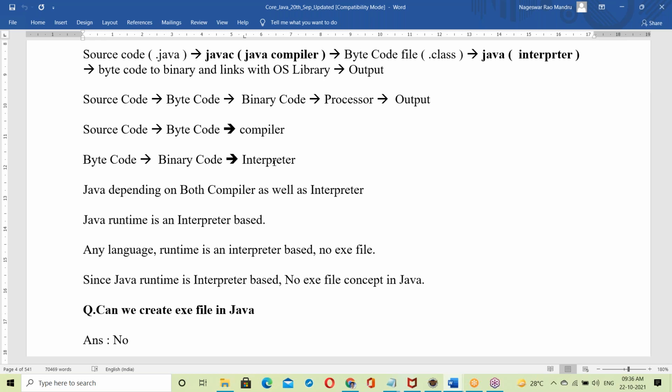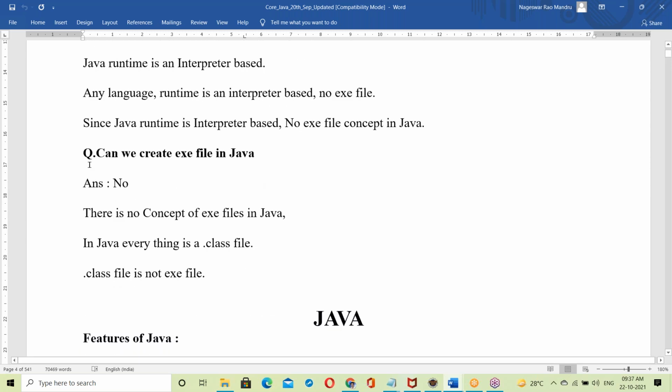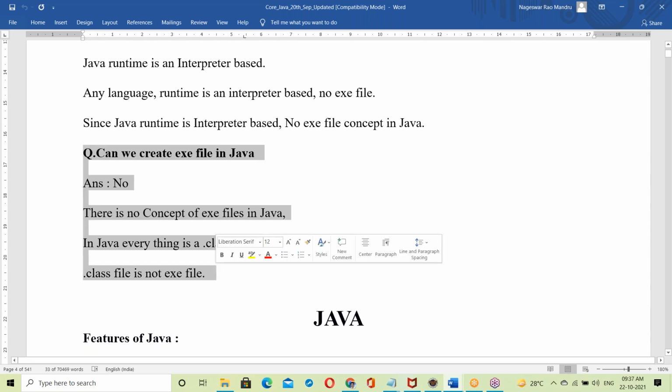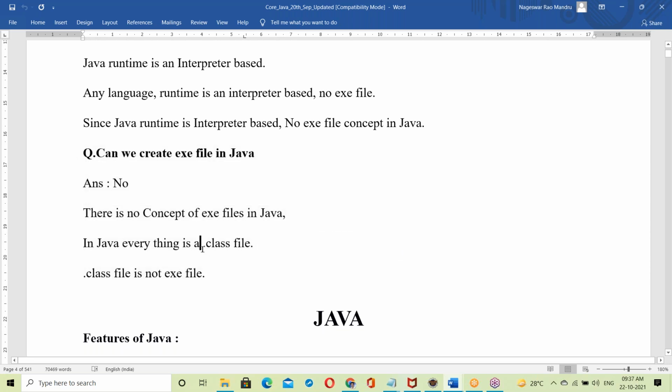To run a Java program, we use javac, the Java compiler, and the Java interpreter. Both compiler and interpreter are involved. In Java there is no exe file concept. We can't create an exe file. Everything is a dot class file. Dot class is not an exe file. Exe is different, dot class is different.